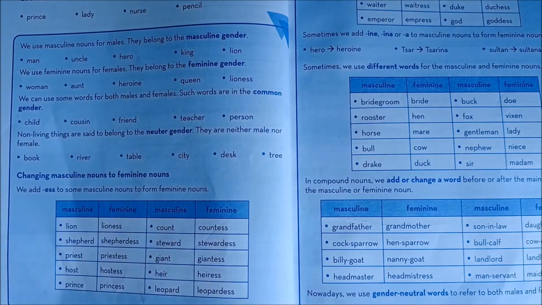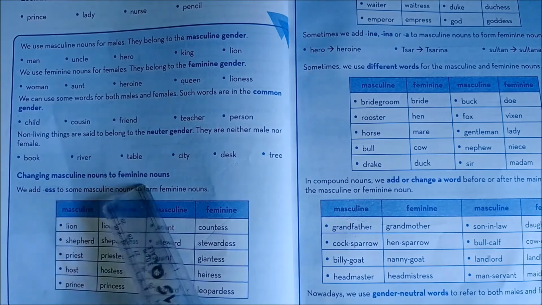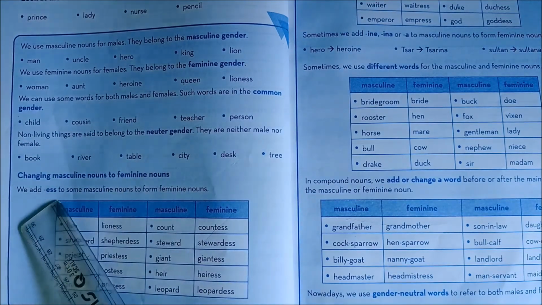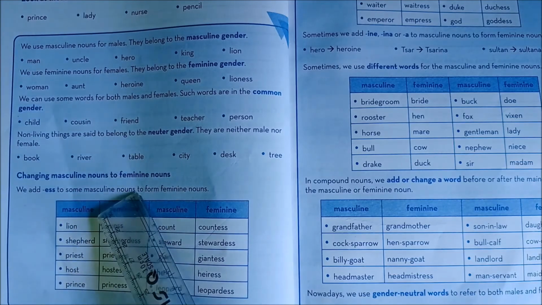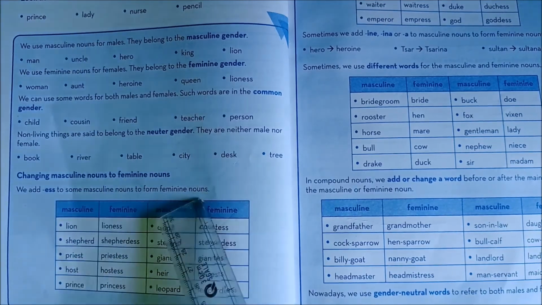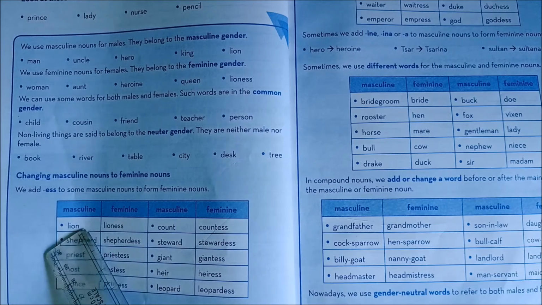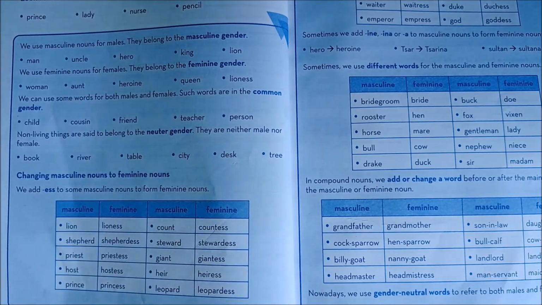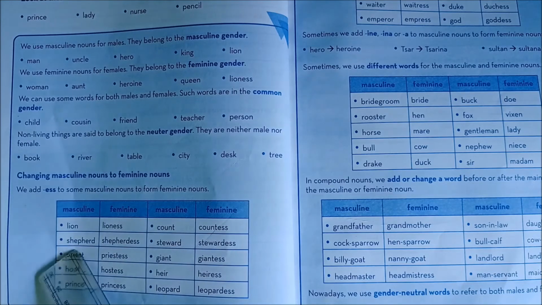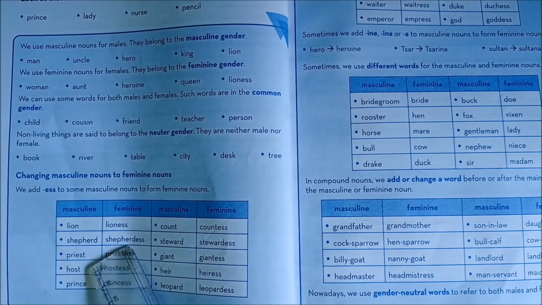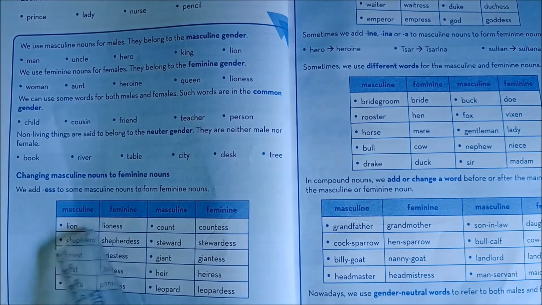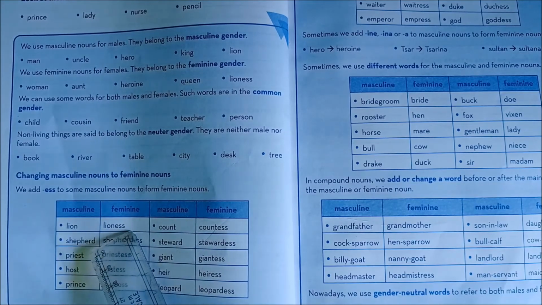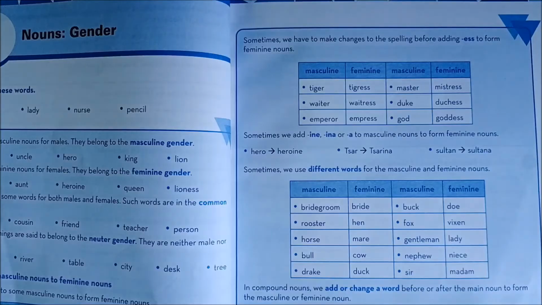In page number 10, we have seen the nouns in gender. Changing masculine noun to feminine noun. We add ess to some masculine nouns to form feminine nouns. Look at the example: lion, lioness. So the lion is the masculine and the feminine is lioness. The second one: shepherd, shepherdess. So what we have to do? We have to add only ess to the masculine form.